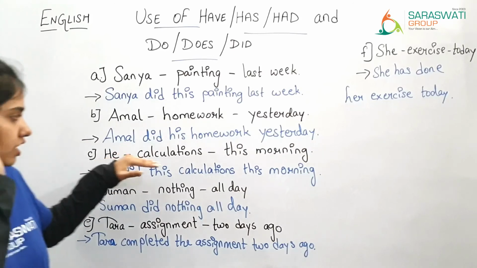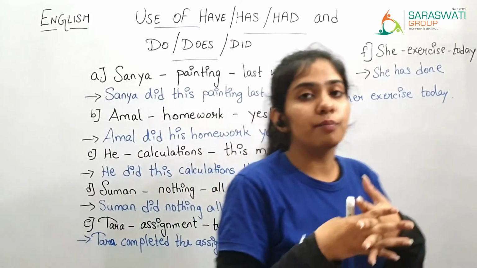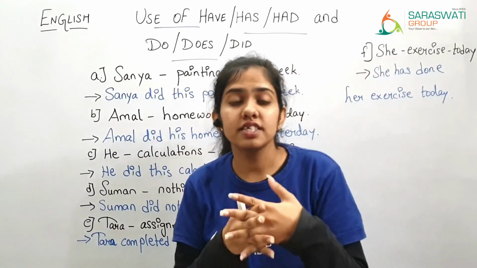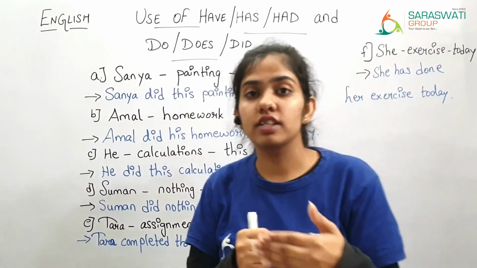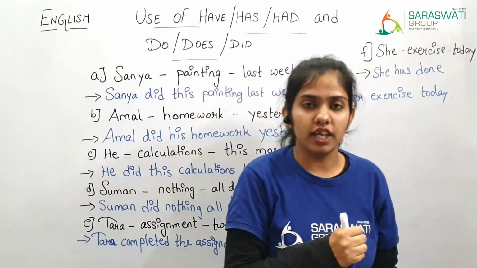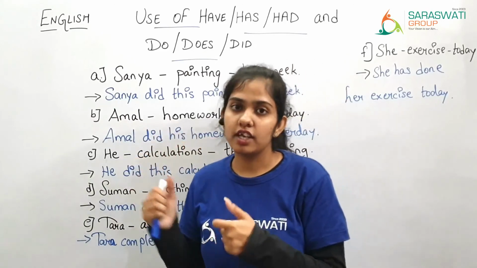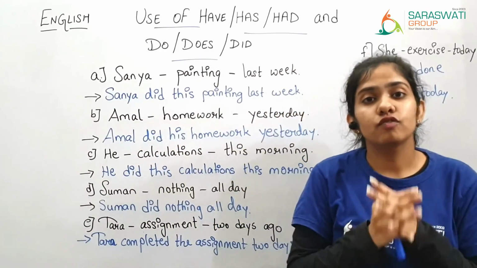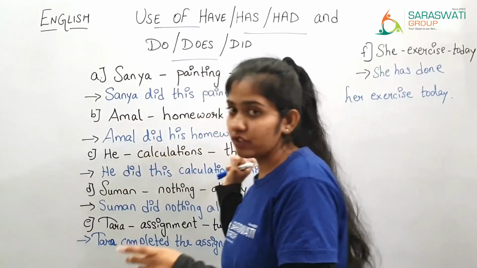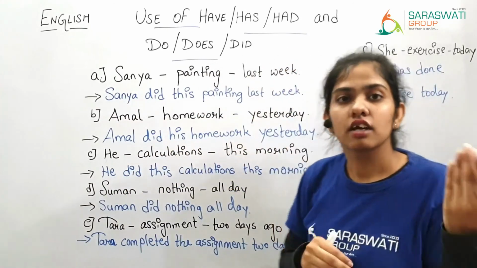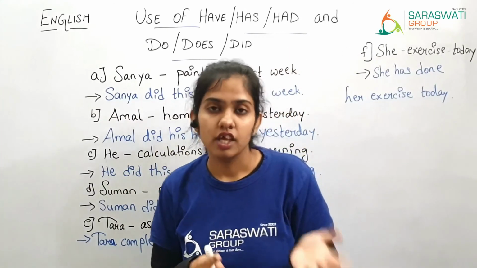So you can see with the help of some words we have completed the sentence. So in the same way you are supposed to solve the exercise in this way only. Some of the words will be given and you are supposed to write the full sentence with the help of these words and by using other words also.